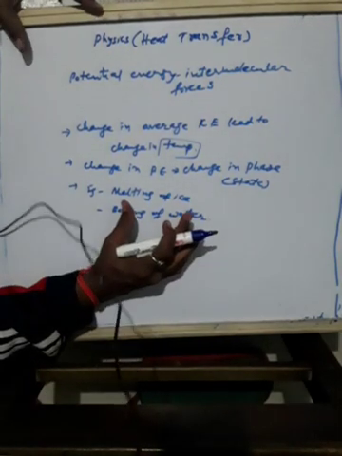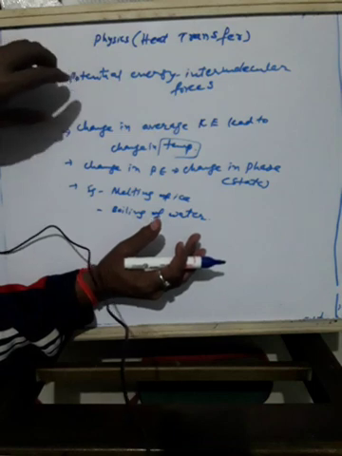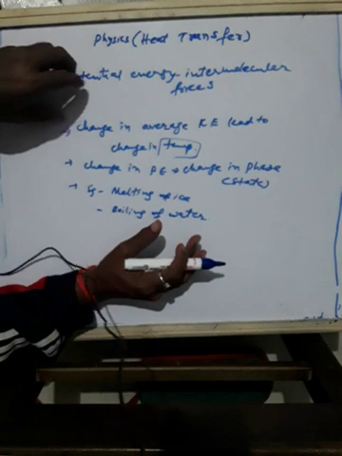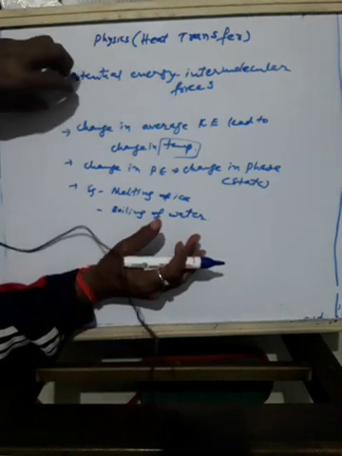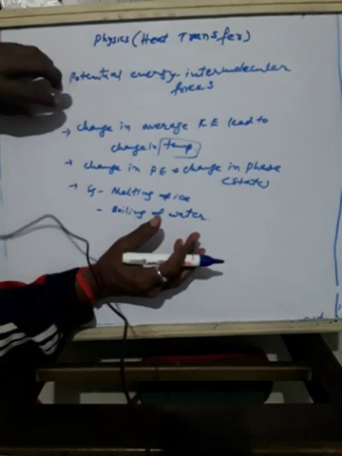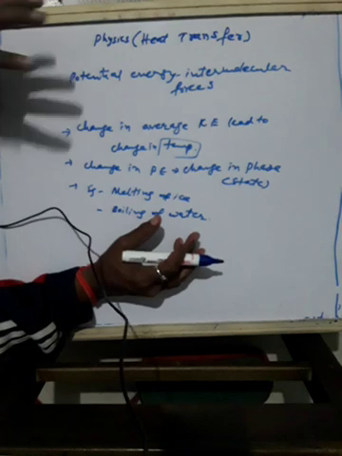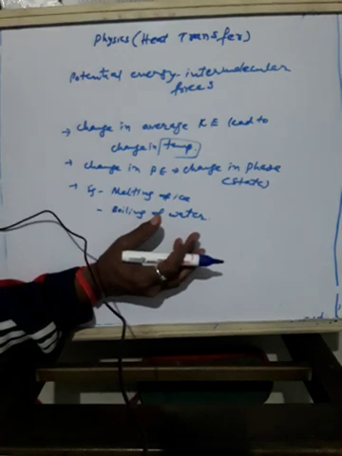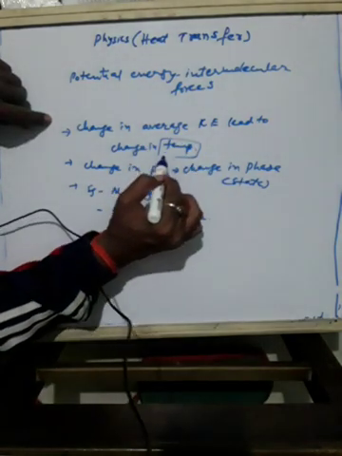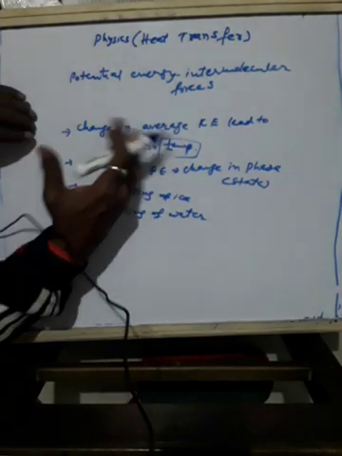So from this, what do we understand? Kinetic energy is due to its motion. Motion may be vibrational, translational, or rotational, in three forms. And potential energy is due to the intermolecular forces of the molecules present in the object. Next, a change in average kinetic energy leads to a change in temperature. So if the kinetic energy of any substance increases or decreases, that will lead to a change in temperature.